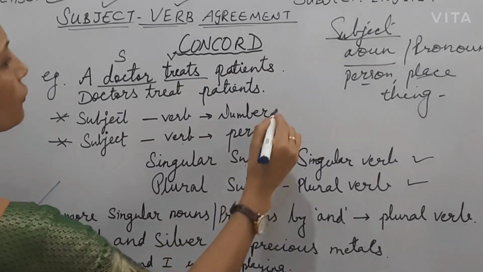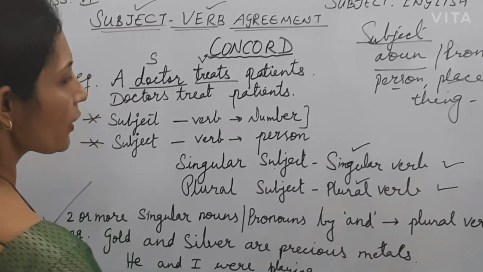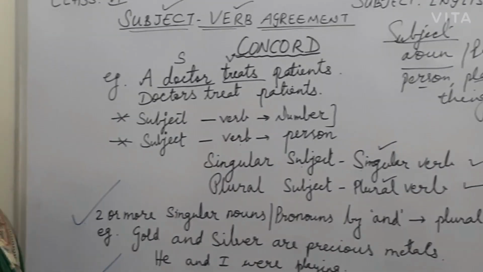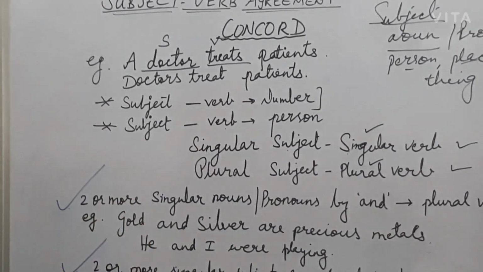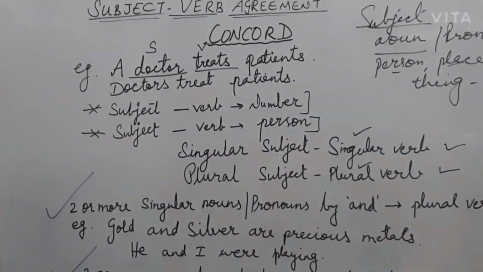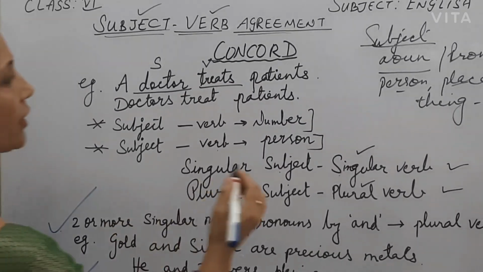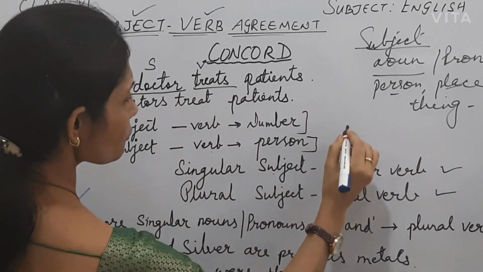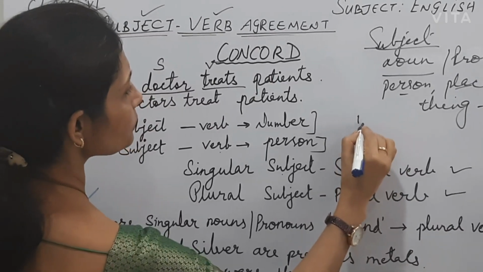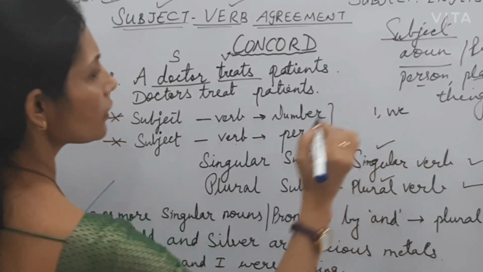So what is the meaning of number here? Number means singular and plural. And you are quite clear, singular means single and plural means more, many. In the same way, person. Person means it can be first person, it can be second person, or it can be third person. You are already aware of first person. First person is I or we.